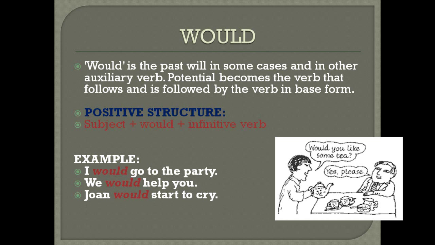Would. Would is the past of will in some cases, and in other cases an auxiliary verb. It is followed by the verb in base form. Positive structure: subject plus would plus infinitive verb. Example 1: I would go to the party. 2: We would help you. 3: John would stir-fry.